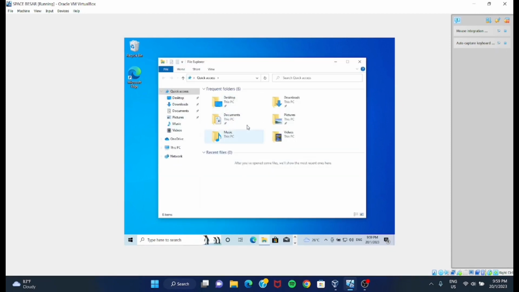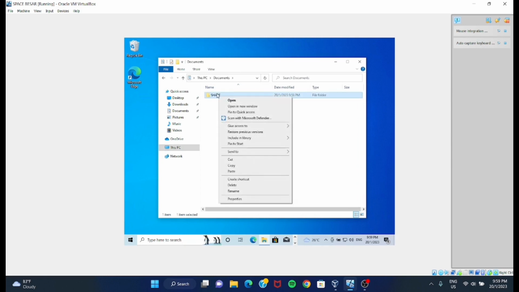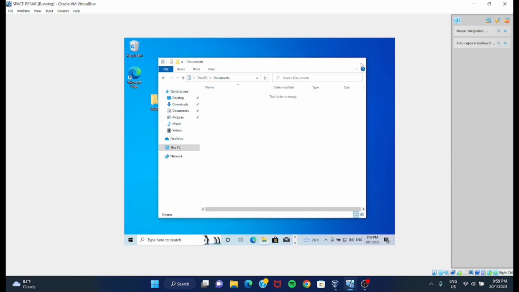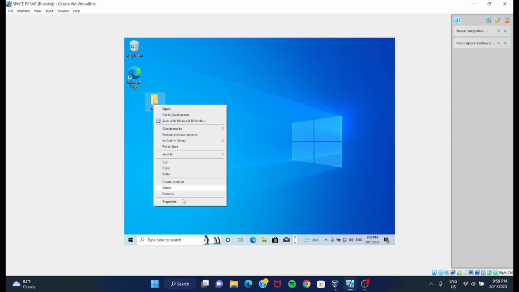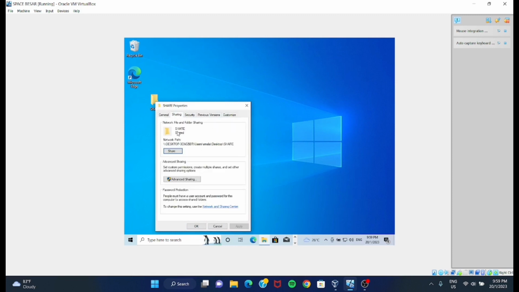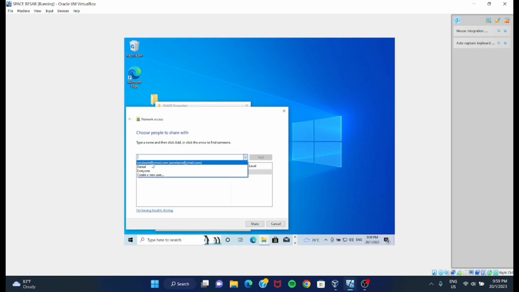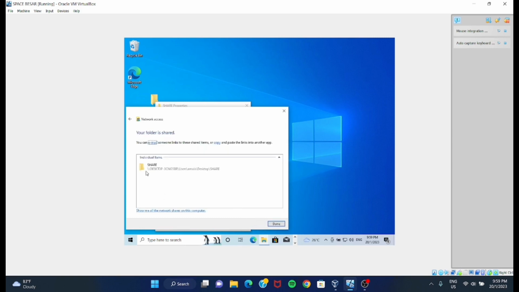First, open File Explorer and click Documents. Drag the Share folder to your home screen and click Properties. Click Sharing. Click Share. You can choose for whom you want to share. For example, you can select Daniel and click Add. And click Share. It will show that your folder is already shared and click Done.